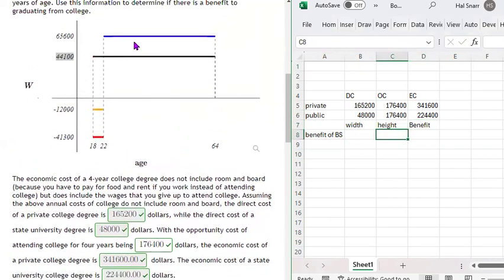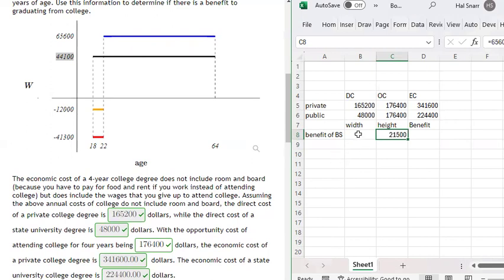Okay, the height of the rectangle that is in between the dashed lines, the blue line and the black line, the height of that rectangle is 65,600 minus 44,100, right? So if you go to college, according to this model, you're going to make $21,500 more per year than if you had not gone to college, right?